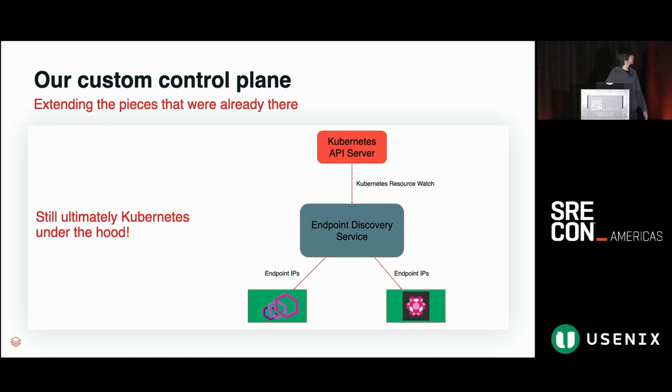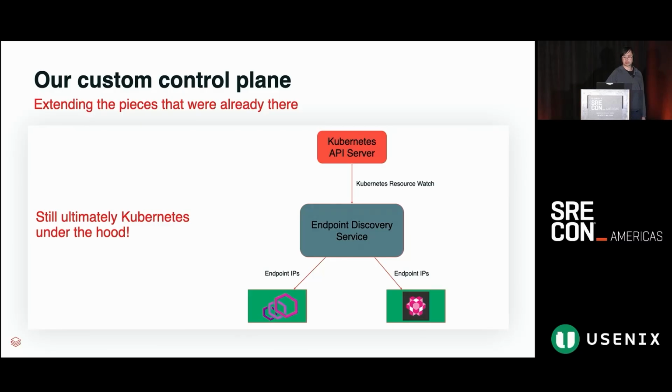So what did we do with this? We decided to prototype. We built out what was called an endpoint discovery service, which is the canonical name for the protocol that Envoy expects to speak for this type of IP delivery. And we decided to start sending this push-based protocol and propagating these endpoint IPs into Envoy and Armeria.